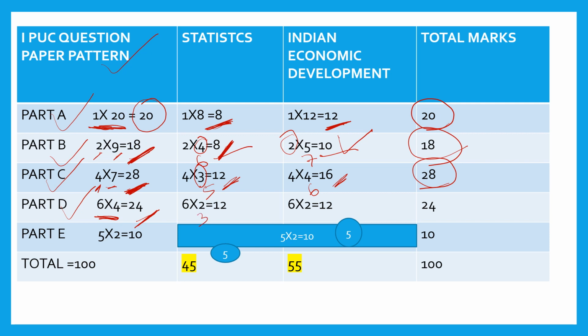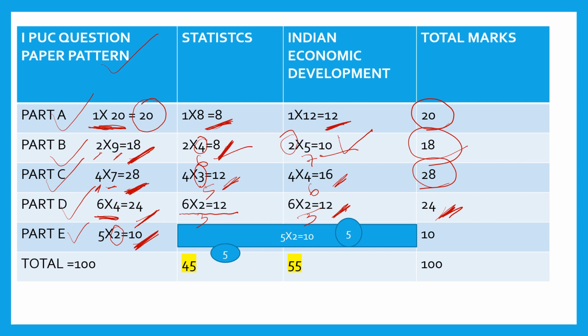If you consider part D, there are 6-mark questions, you need to attend 4, so total marks is 24. Out of 3 questions, you need to attend 2. 2 into 6, 12. And under Indian economic development also, out of 3, you need to attend 2. 2 into 6, 12 marks. Total marks is 24. Come to part E, practical oriented questions. From this, you need to attend 2 questions, so 2 into 5 is 10.